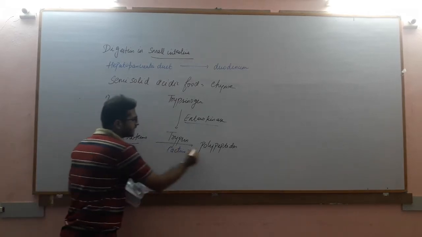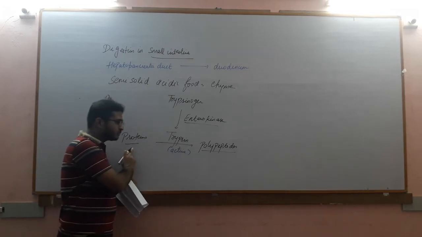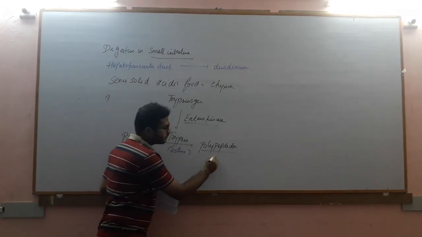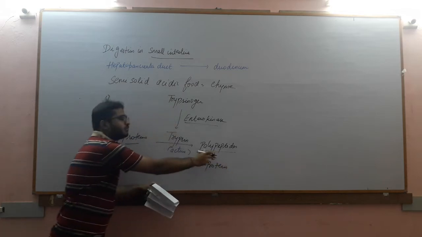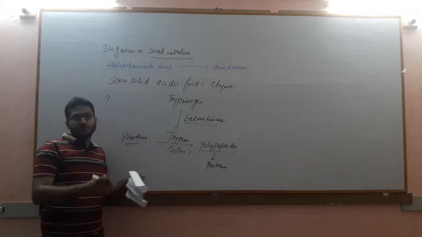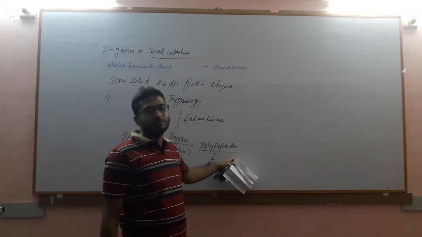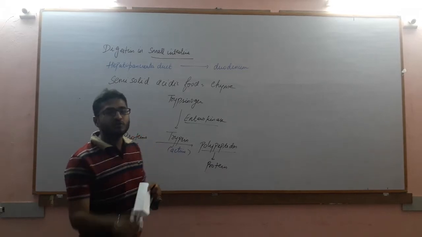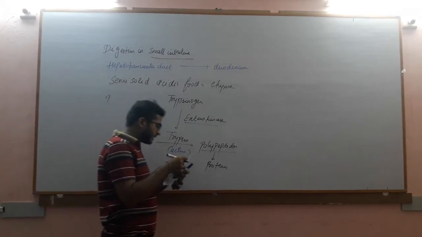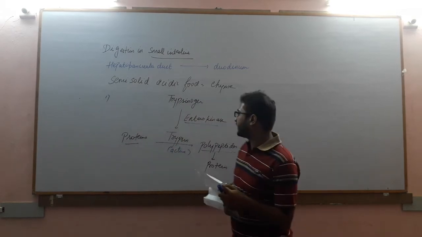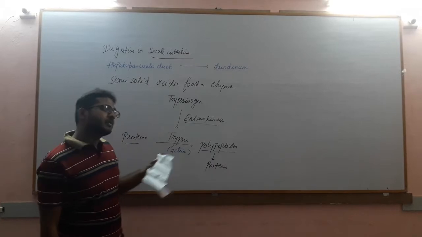Now this is protein and this is polypeptide. Both of these are protein only. Polypeptide is also a kind of protein. But what is the difference between polypeptide and protein? Protein is big in size, the molecular weight is more, as compared to polypeptide, which has smaller molecular weight or smaller molecular size. So this is the first reaction that takes place in the small intestine using enterokinase as an enzyme. So polypeptides are produced.